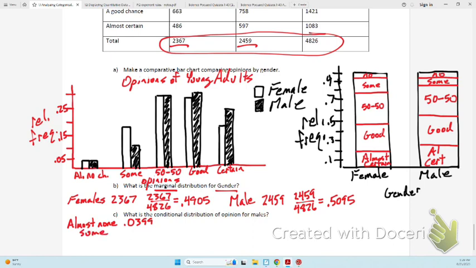Some is .1163, 50-50 is .2928, and good chance is .3083. Almost certain is .2428. And that's all they want.